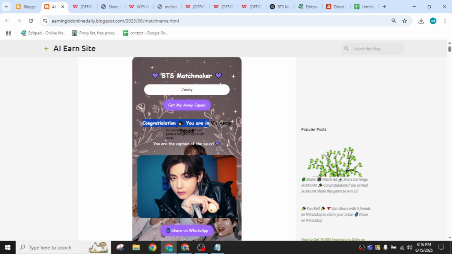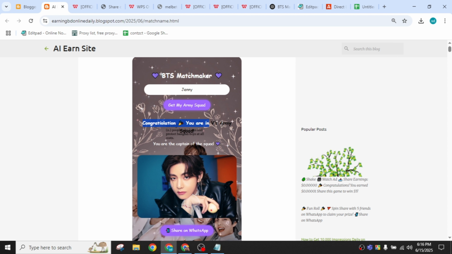So I just pasted it in here, and now you copy the whole ChatGPT prompt from here. I will share this prompt with you. Just copy this, okay, and paste it in a new chat in ChatGPT. Paste it here and then press enter. A new game code will show in a very little time.